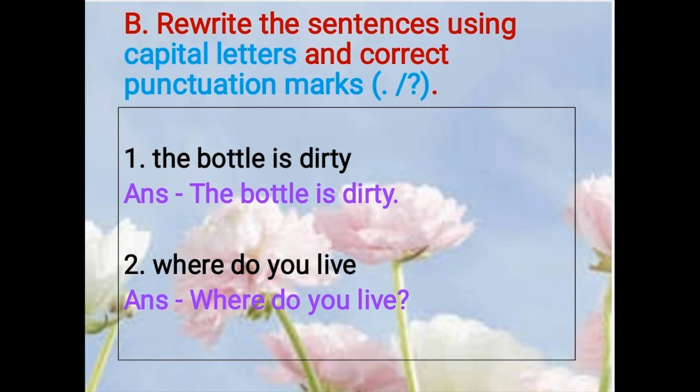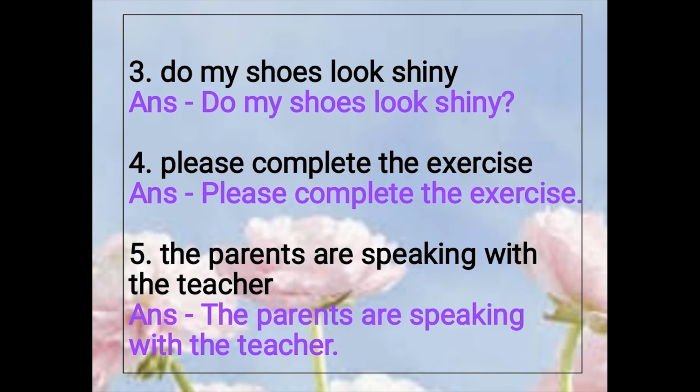Number 2: where do you live? The first letter is capital W. Where do you live? And after live, we have put a question mark because this sentence is asking a question. Number 3: do my shoes look shiny? Answer, the first letter starts with capital D. Do my shoes look shiny? This sentence is asking a question. So we have put a question mark just after shiny.